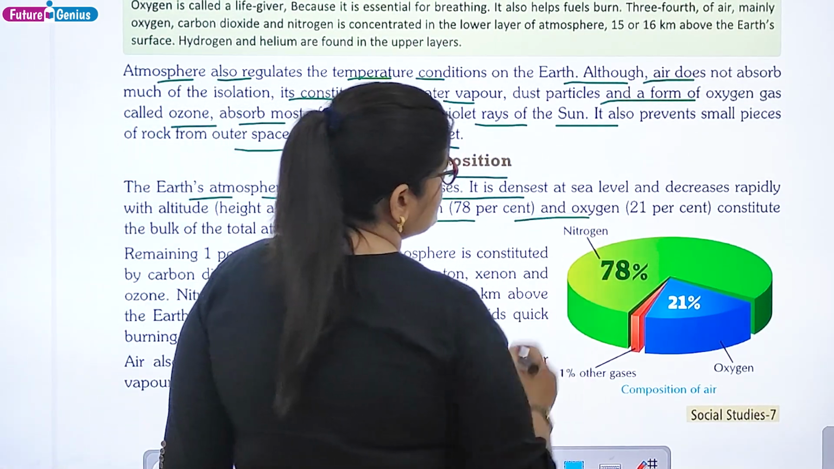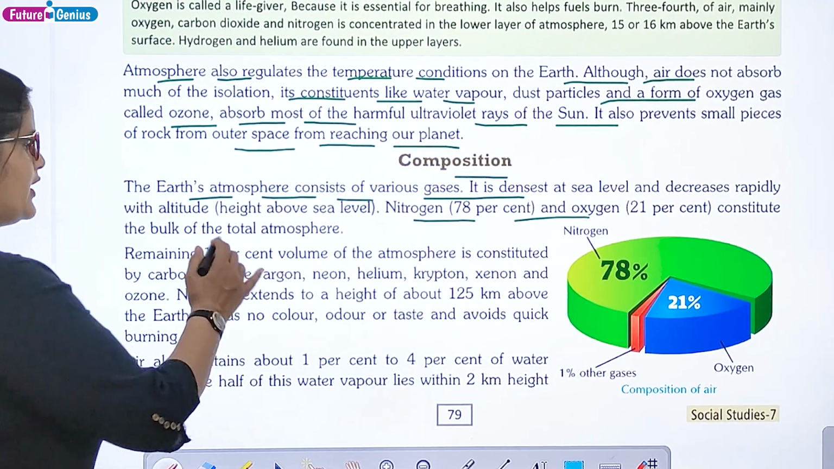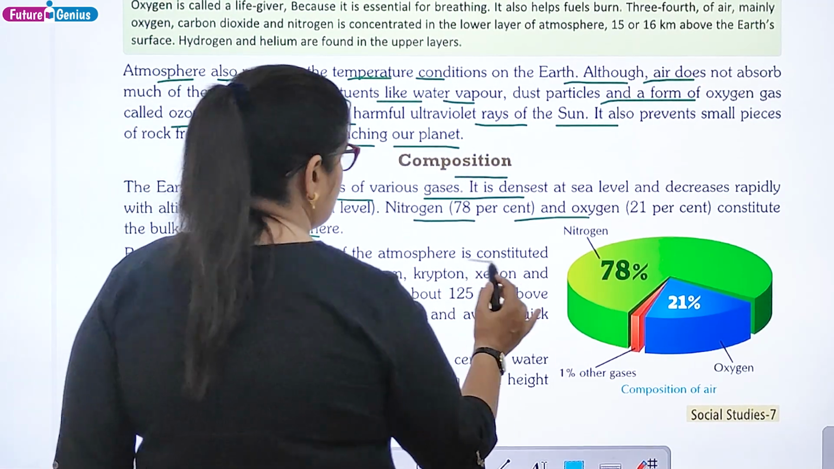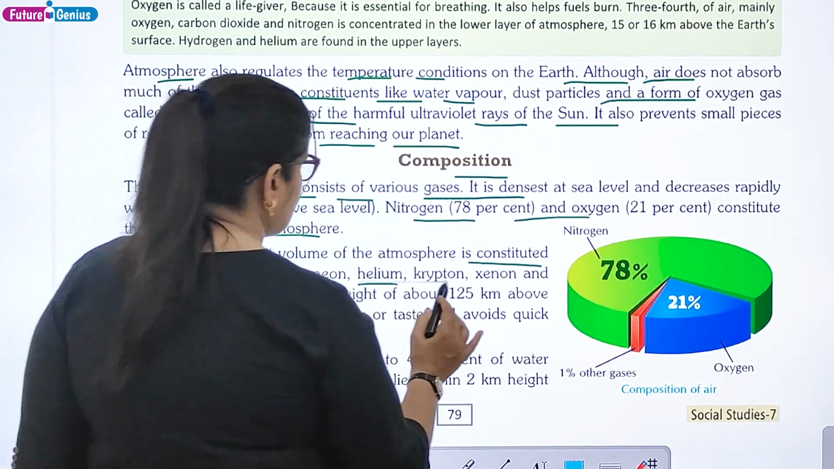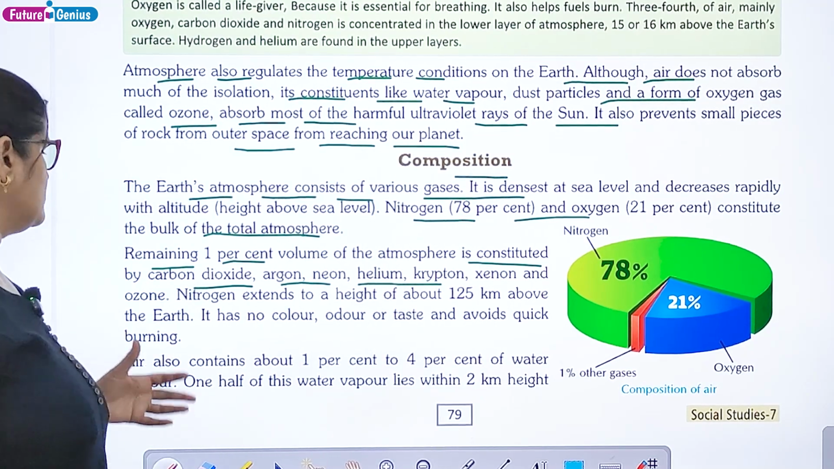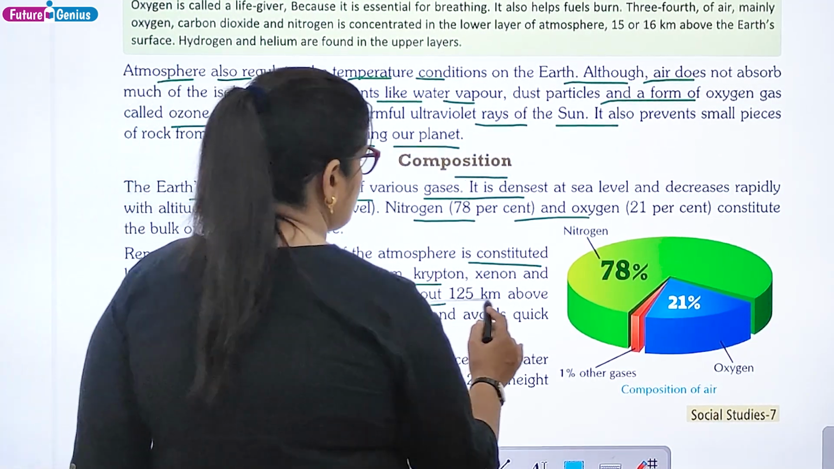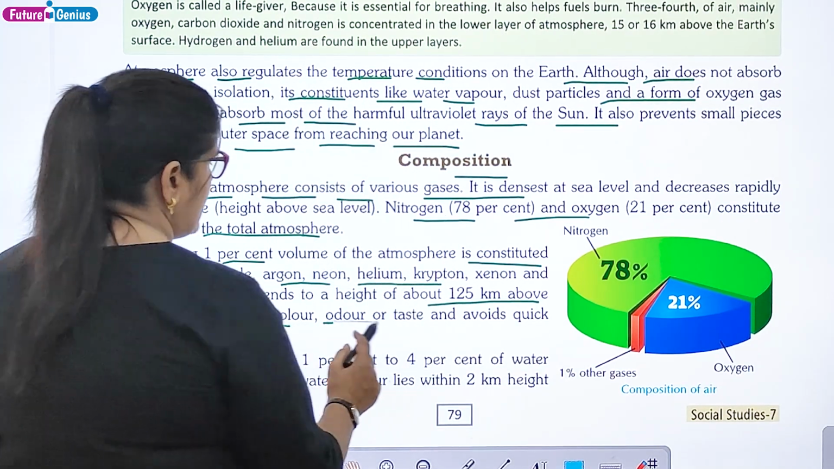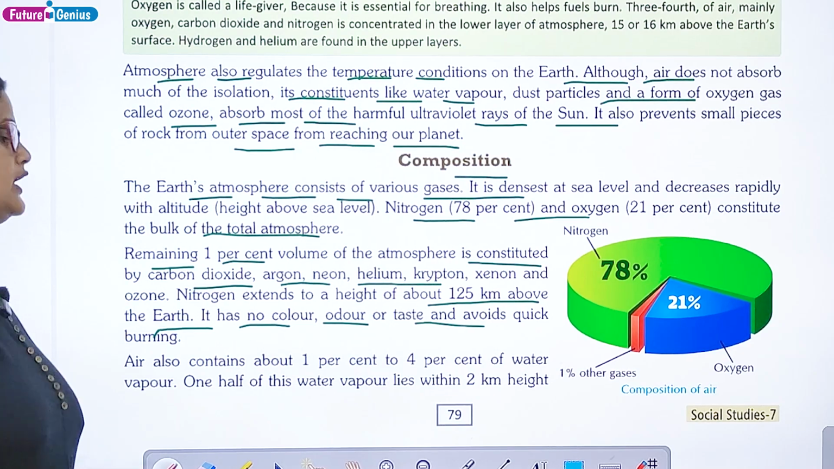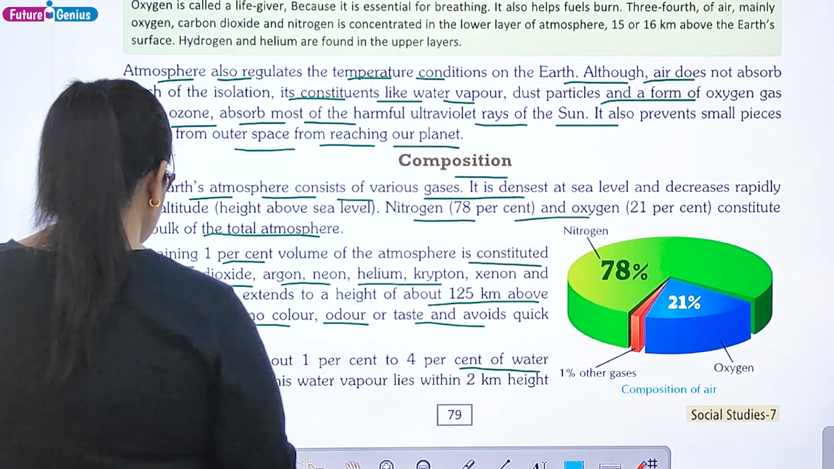Nitrogen 78% and oxygen 21% constitute the bulk of the total atmosphere. Remaining 1% volume of the atmosphere is constituted by carbon dioxide, argon, neon, helium, krypton, xenon, and ozone. So nitrogen extends to a height of about 125 kilometers above the earth. It has no color, odor, or taste and avoids quick burning. Air also contains about 1% to 4% of water vapor.